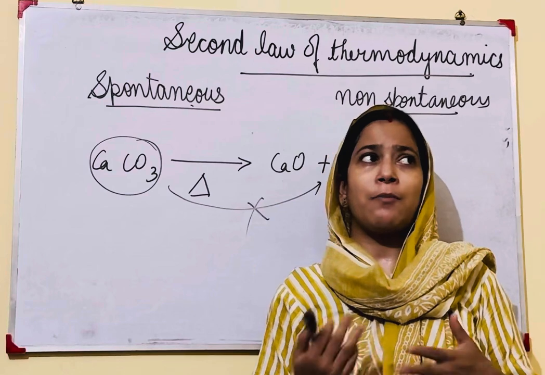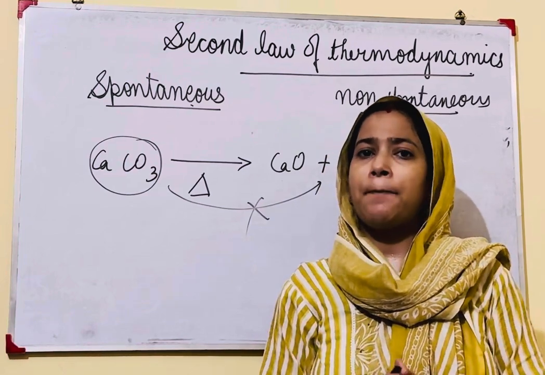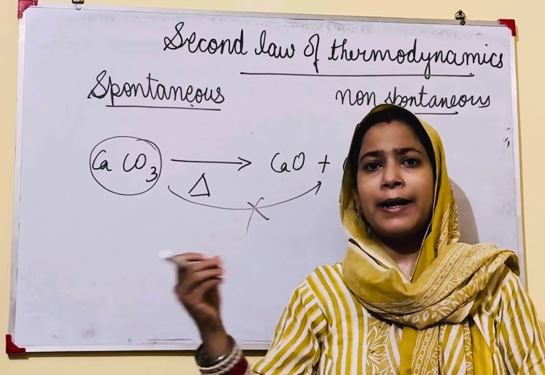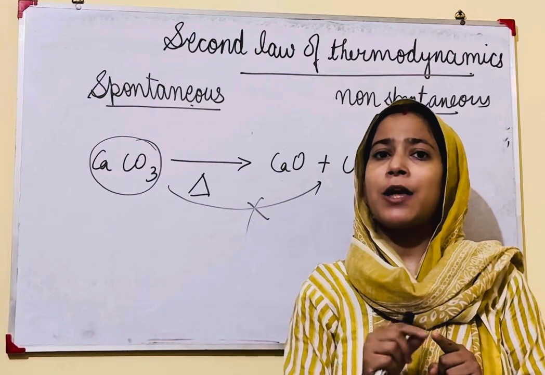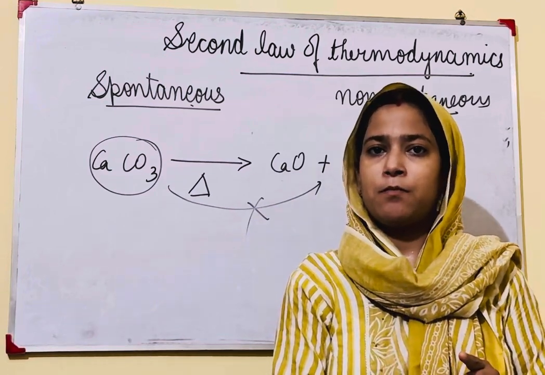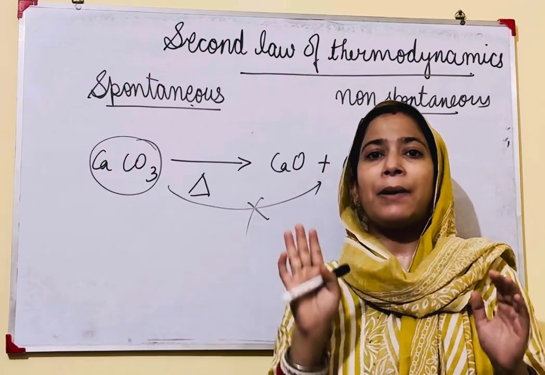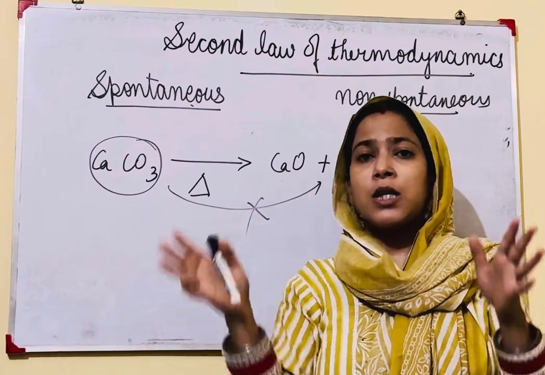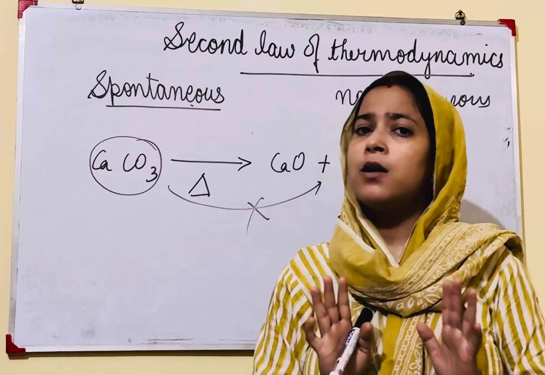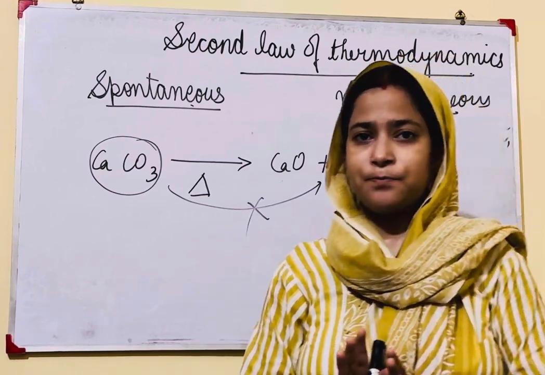One more example: when we burn a paper, it burns by itself, but initially we have to ignite it. If we initially burn the paper, then that paper will completely burn by itself. So all these reactions are called spontaneous reactions.